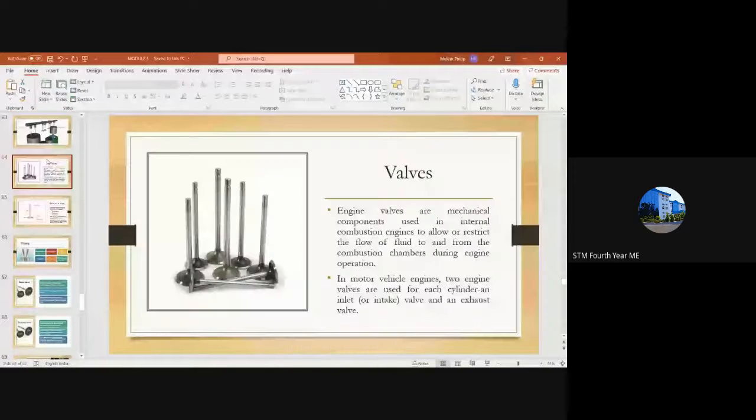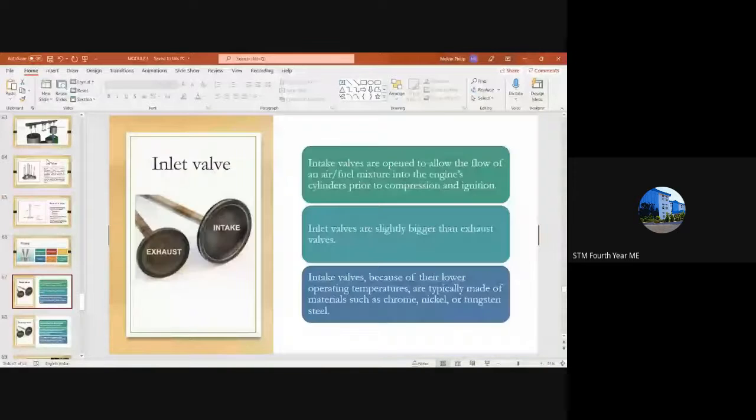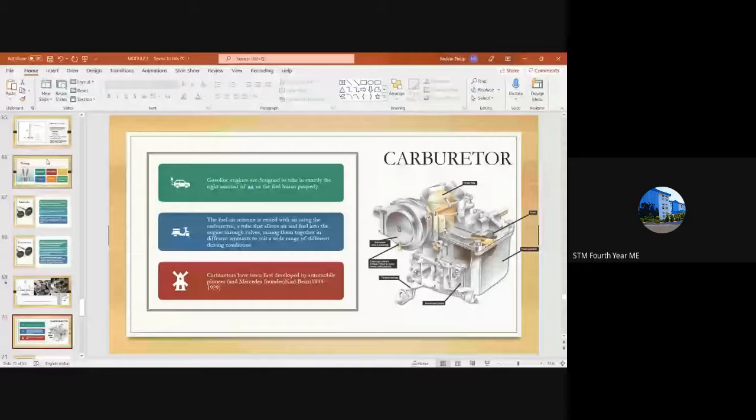In the last class, we saw the workings of each component at the engine head and the engine block and all. And now we will learn about basically 4 topics: carburetor, petrol injection system, then CRDI engine, then MPFI engine. So the first topic we'll be studying today is the carburetor.